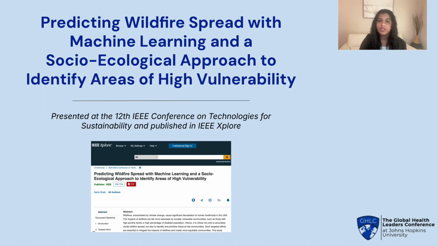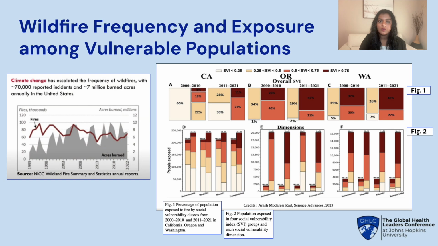Over the past few years, I developed and published a paper on an artificial intelligence solution to address the challenge of equitable resource allocation, specifically in the context of wildfires. Wildfires cause huge amounts of devastation, with more than 4 million burned acres and 50,000 wildfire incidents every year, affecting vulnerable communities unequally. The number of people who are highly socially vulnerable and exposed to fire has significantly increased in 2011 to 2021 versus the decade prior.